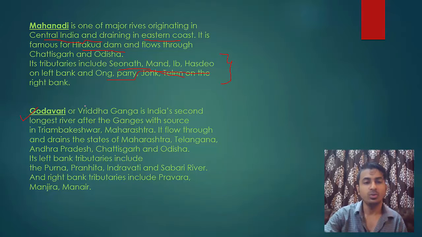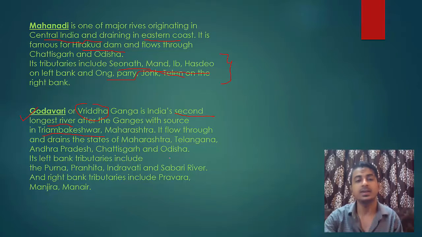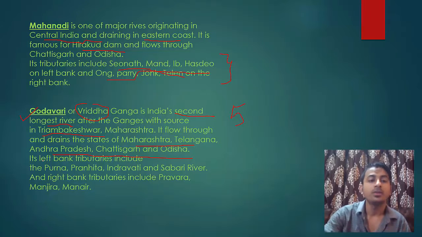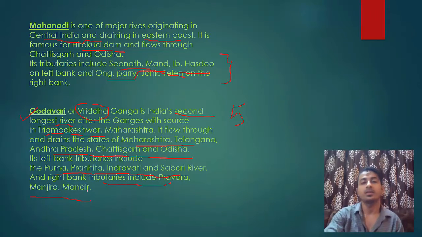Then Godavari, I told you, Budi Ganga or Virudha Ganga, it is India's second largest river or longest river, arising from Triambakeshwar. This is in Nasik district and it flows through Maharashtra, Telangana, Andhra, Chhattisgarh and Odisha, means 5 states. Why? Because it's very big. Now its left bank tributaries are Purna, Pranhita, Indravati and Sabri, and right bank are Pravara, Manjira, Manair.